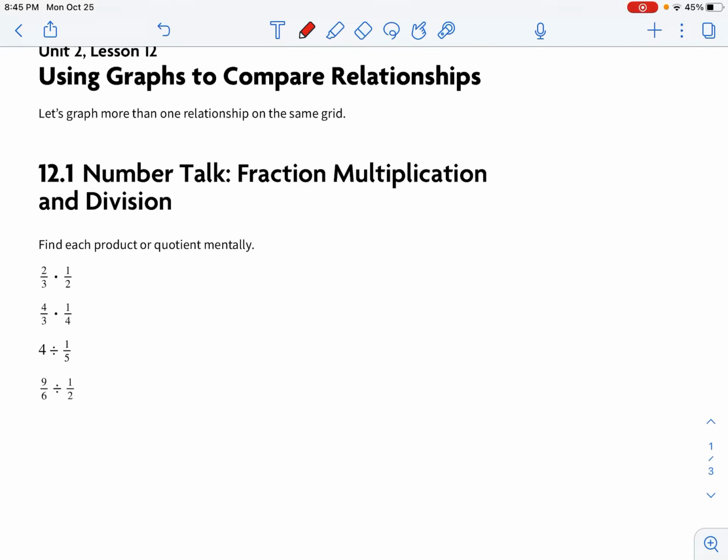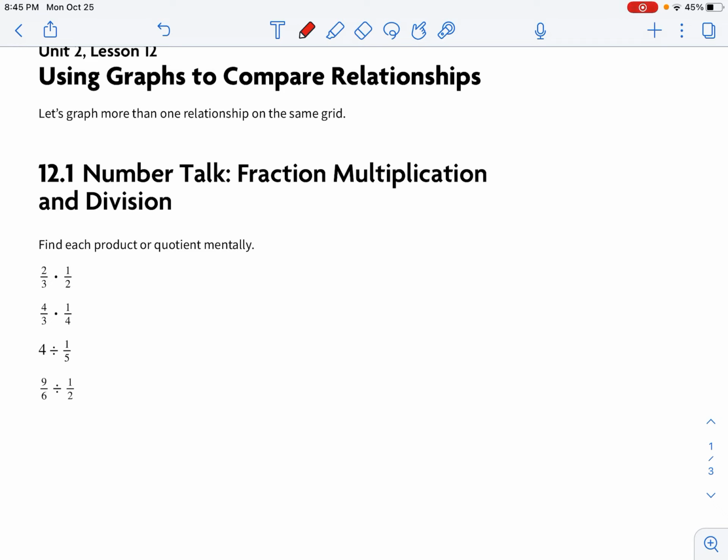All right, this is Unit 2, Lesson 12. We're going to be looking at comparing graphs, or using graphs to compare relationships. So just to get started, we're going to refresh back to multiplying and dividing fractions.